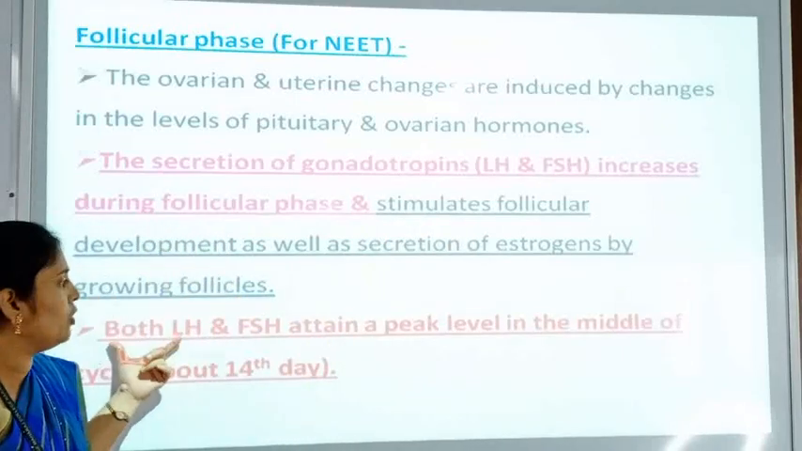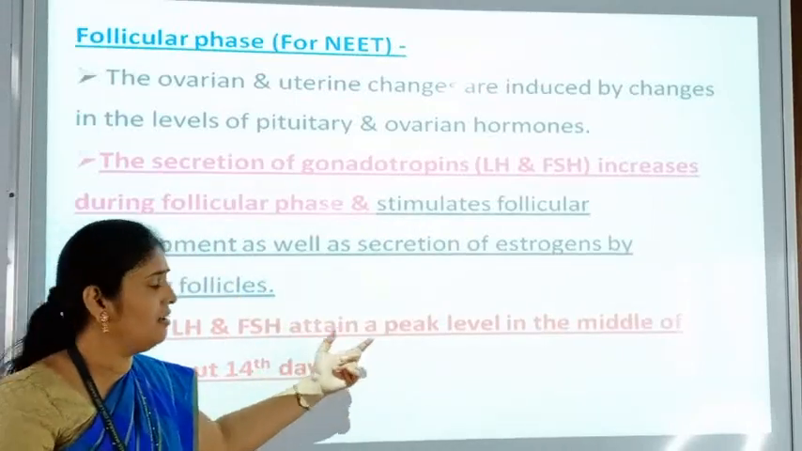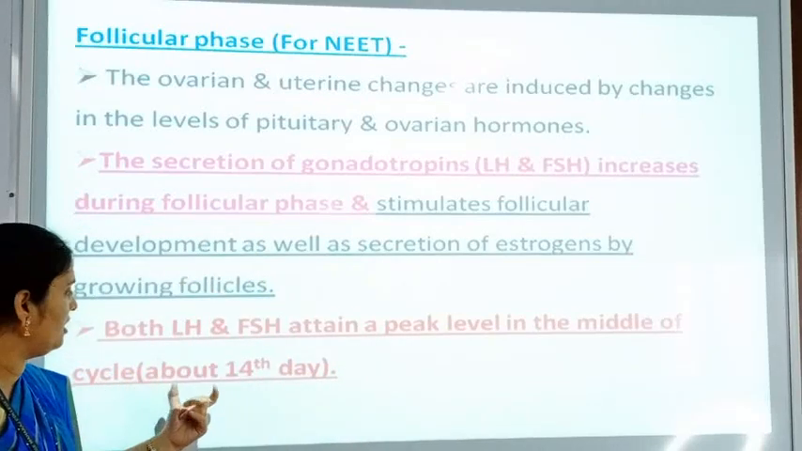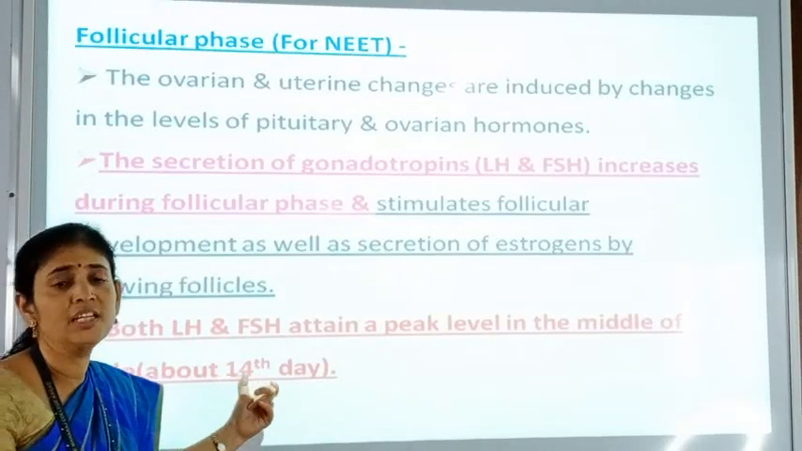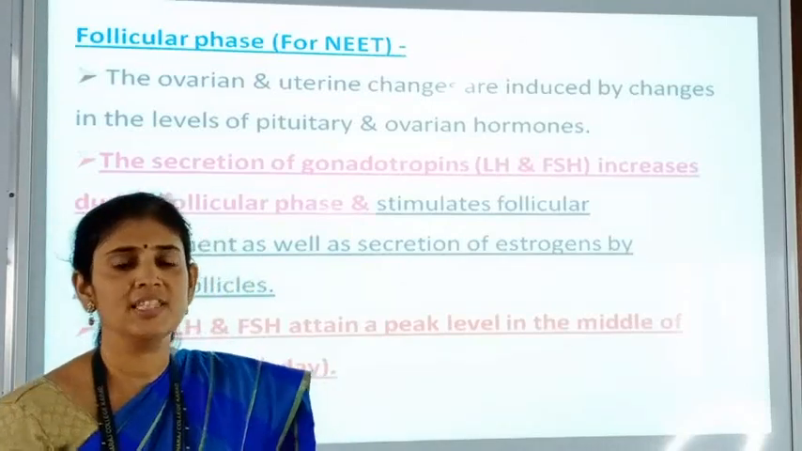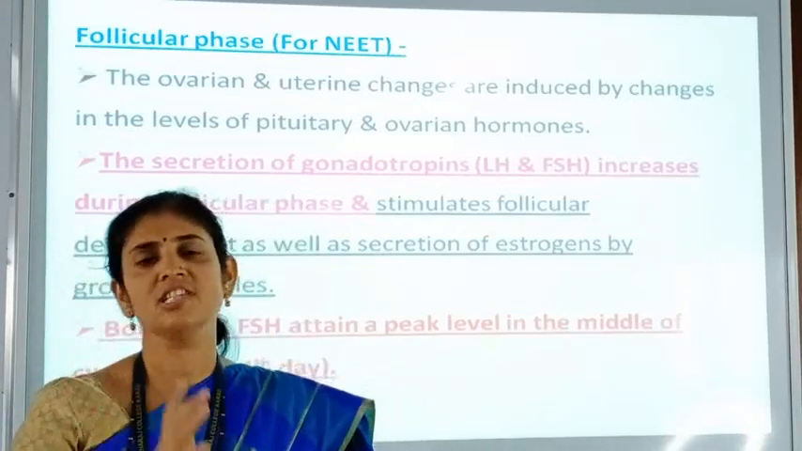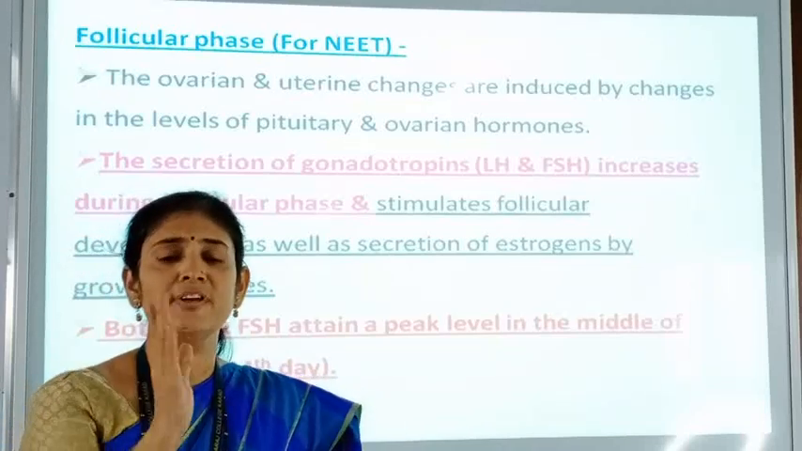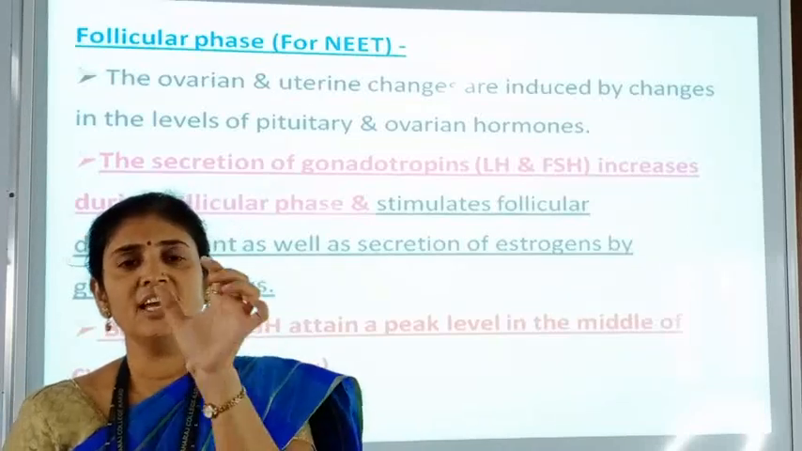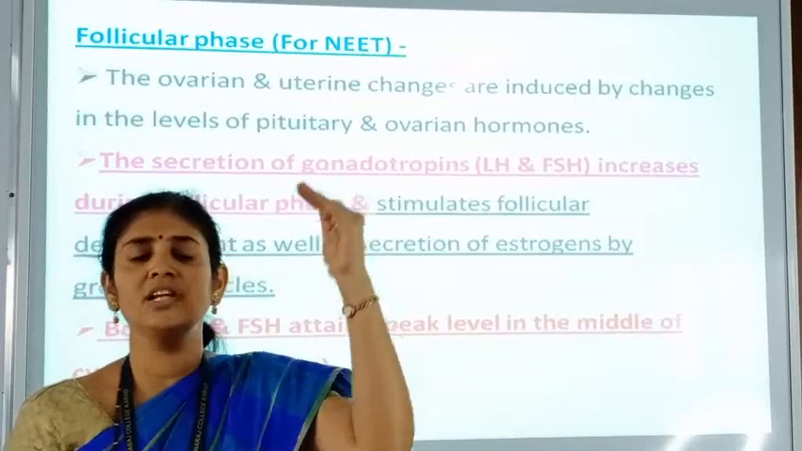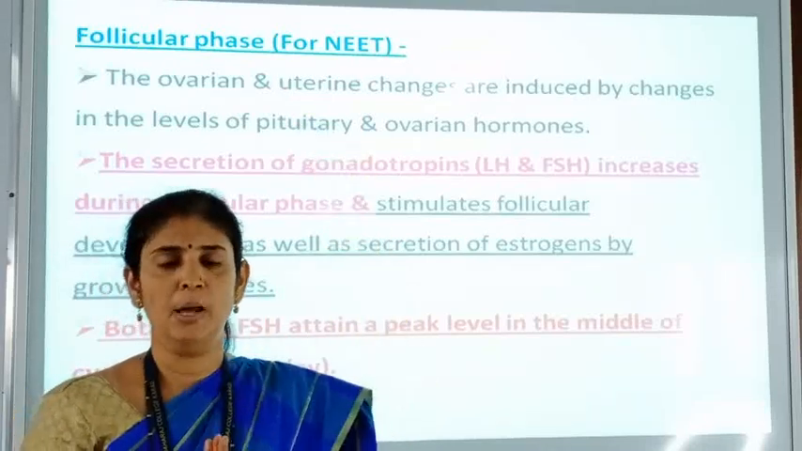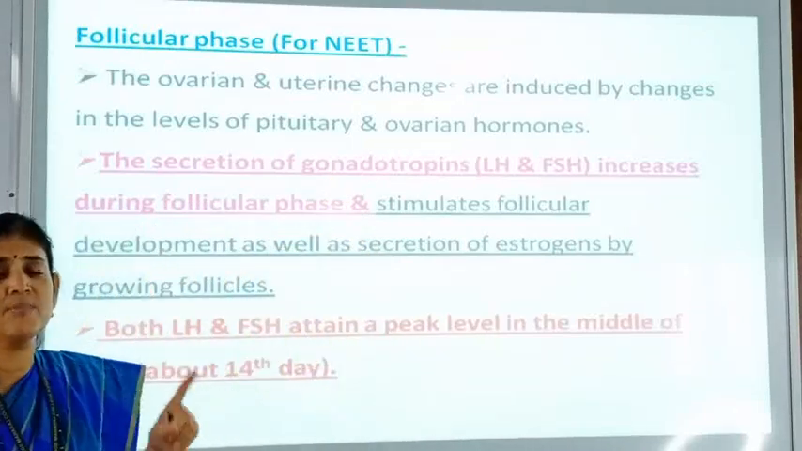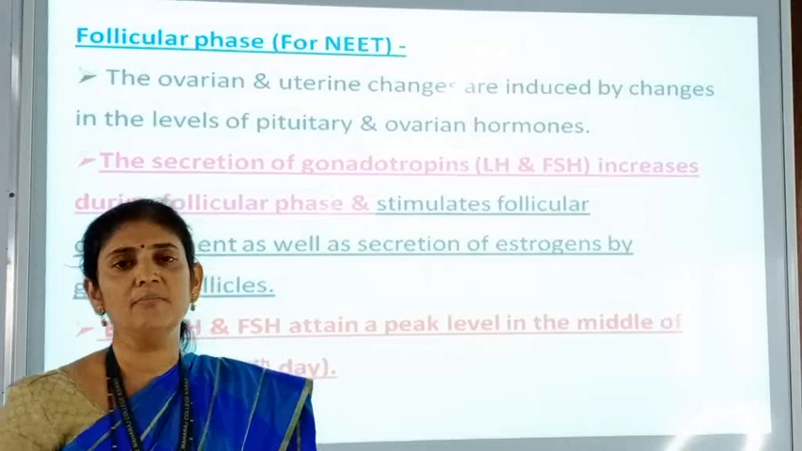So here both LH and FSH attain a peak level in the middle of the menstrual cycle, that is about 14th day. जे बरोबर मेन्स्ट्रुअल सायकलचा जो मध्य आहे, 28 दिवसांची सायकल बघितली तर मध्य कुठे येणार आहे? 14 आणि 28. तर 14व्या दिवशी जर बघितलं तर LH आणि FSH चं सिक्रेशन अतिशय हाय लेवलला किंवा पीक लेवलला आपल्याला झालेलं बघायला मिळतं. So here these both points which are underlined are very much important for the NEET exam, that we have to